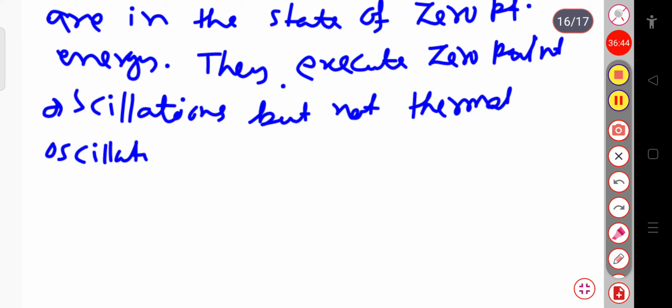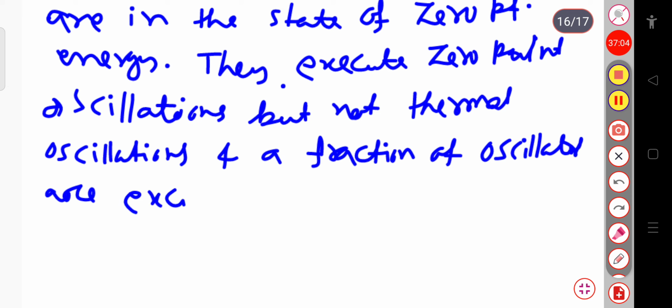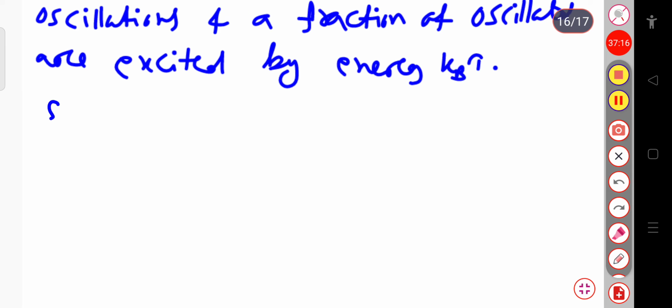Only a fraction of the oscillators are excited by the energy kT.